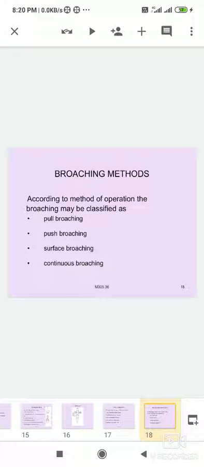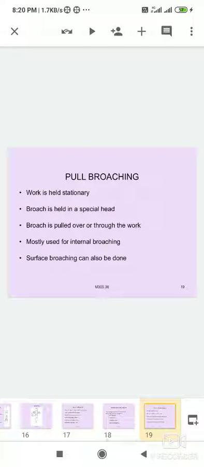Broaching methods. According to the method of operation, broaching may be classified as pull broaching, push broaching, surface broaching, and continuous broaching. In pull broaching, the work is held stationary, means the work is fixed in one place, and the broach is held in a special head. The broach head is specially designed for removing material, and it is inserted into the tool holder. The broach is pulled over or through the work.